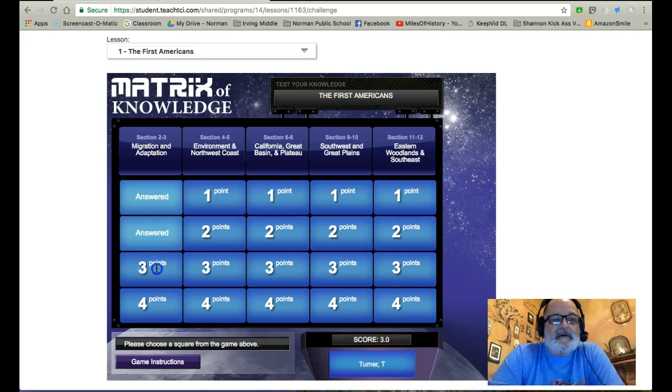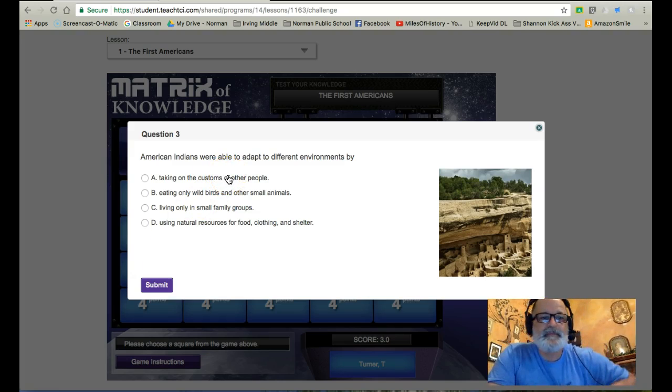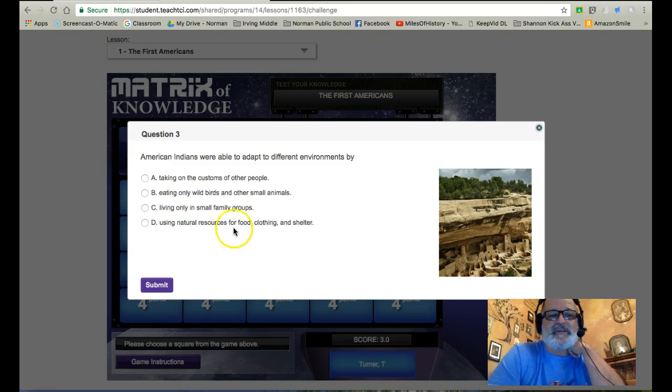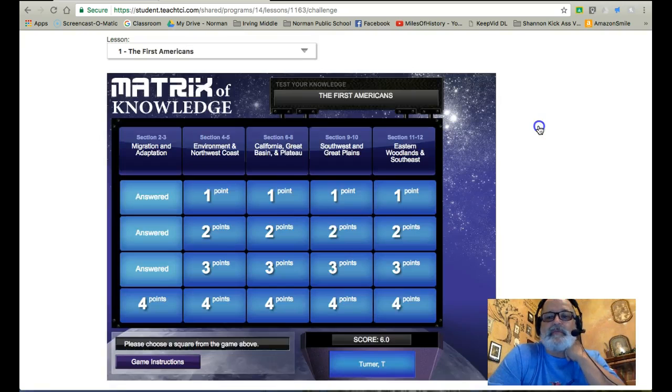We can go to the next one. Question 3, American Indians were able to adapt to different environments by taking on the customs of other people, eating only wild fruits, wild birds and other small animals, living in small family groups, or using natural resources for food, clothing, and shelter. Well, if we're talking about adapting to environments, you're going to use natural resources for your food, clothing, and shelter. That makes sense. Let's go with D. Checking the answer. Hey, correct. I've earned 3 points.